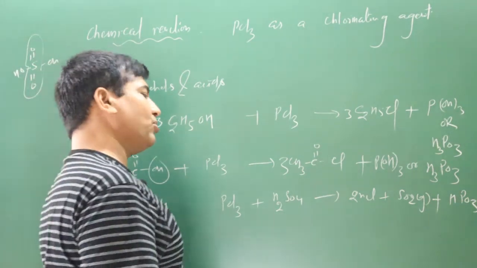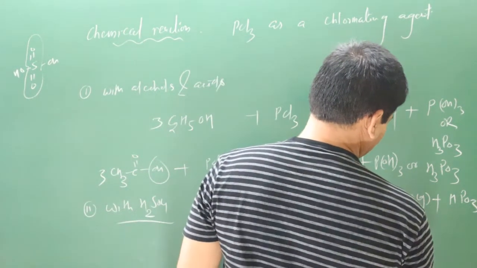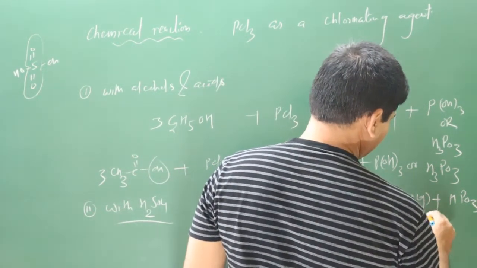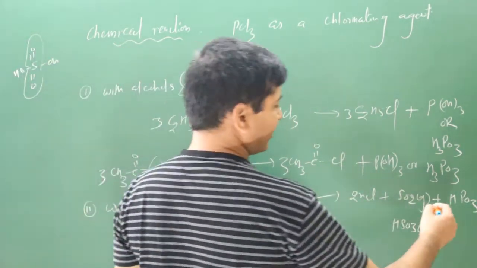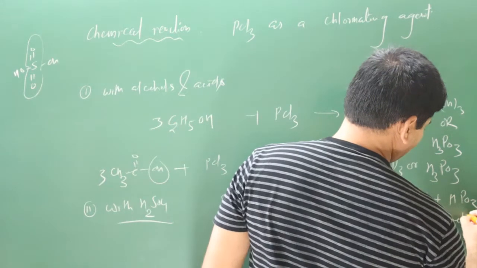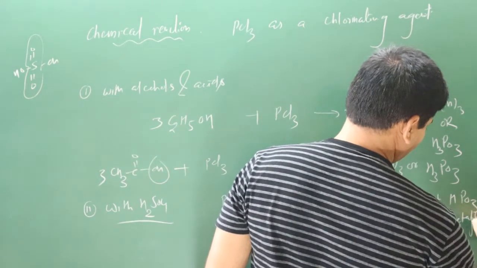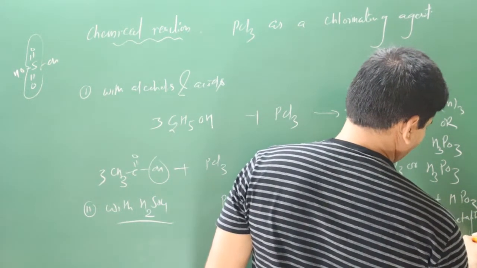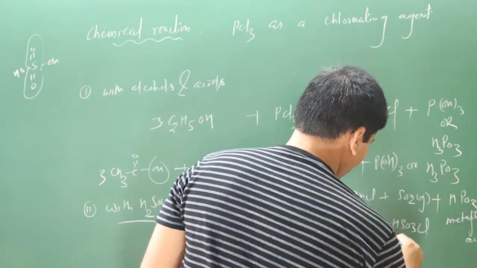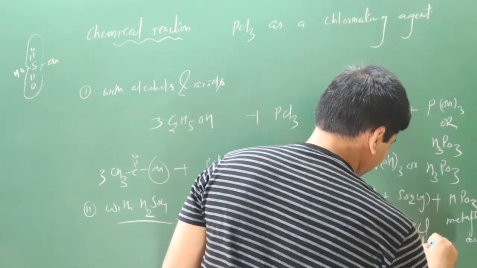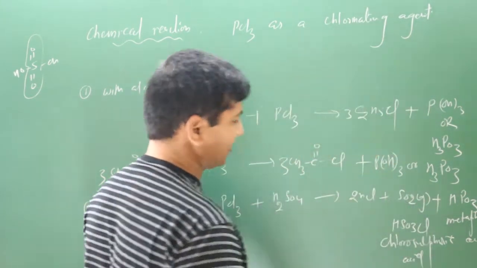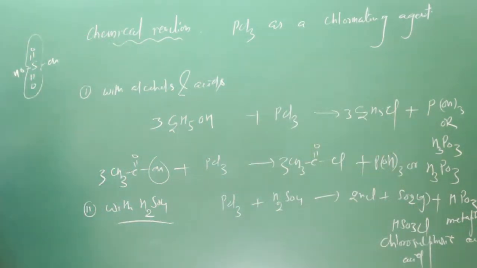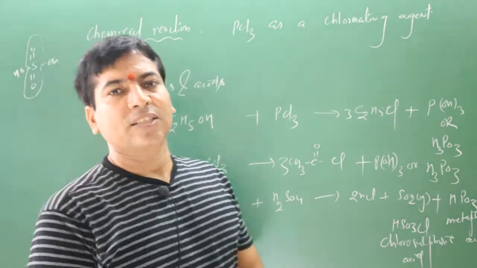One more substance we get is HSO3Cl, chlorosulfuric acid. So 2 acids are there: metaphosphoric acid and chlorosulfuric acid. Okay, that's it. So these are the certain chemical reactions of PCl3.